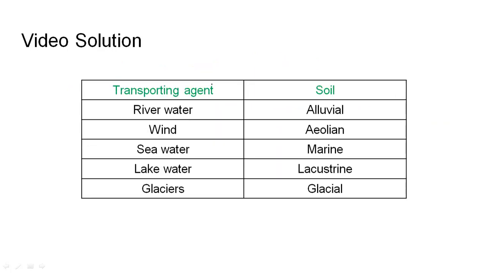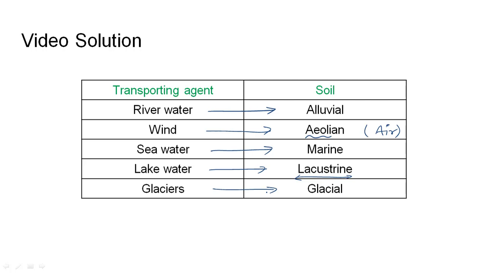Coming to the solution, as we saw in the transportation stage, there are different kinds of transportation agents. If the transportation agent is river water, the soil is called alluvial. If the transportation agent is wind, it is called aeolian, which essentially comes from the word aeo, that means air. If it is sea water, it is called marine. If it is lake water, it is lacustrine. Lacustrine is a general word that is used pertaining to lakes. And for glaciers, obviously we have glacial.